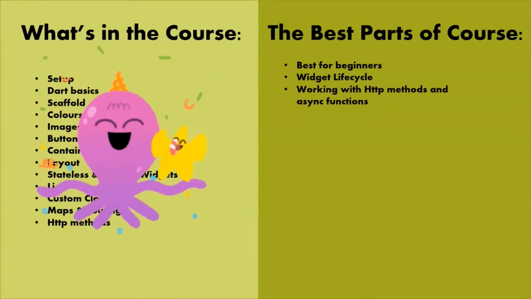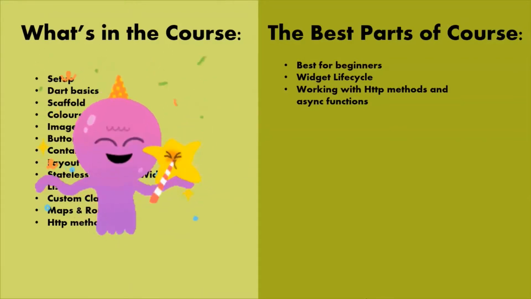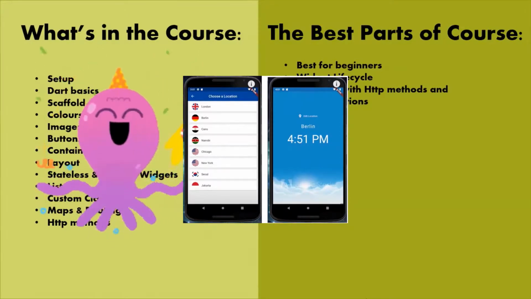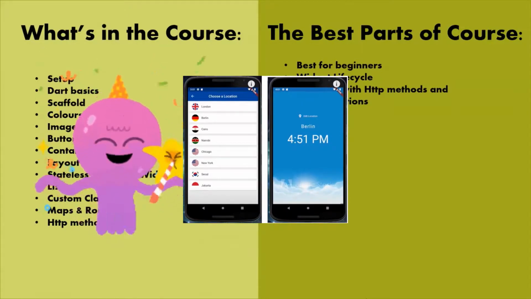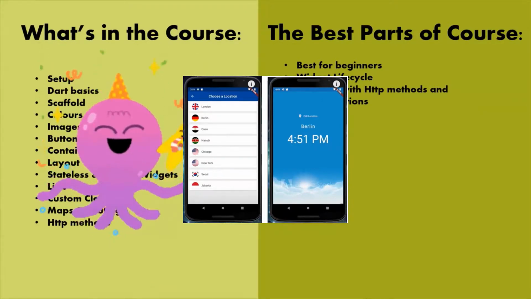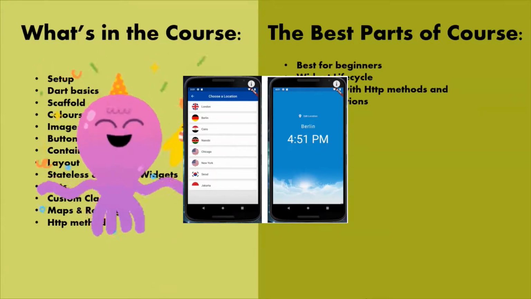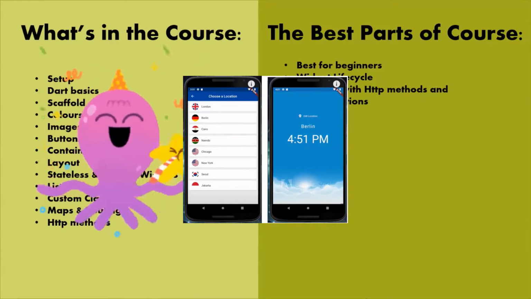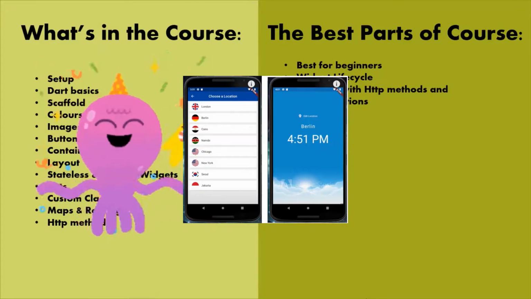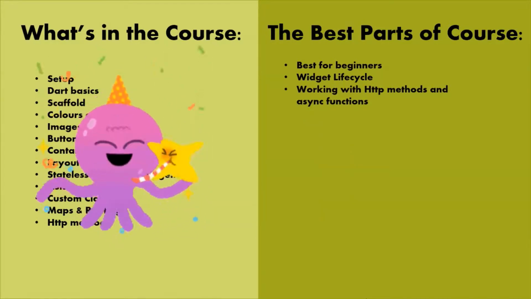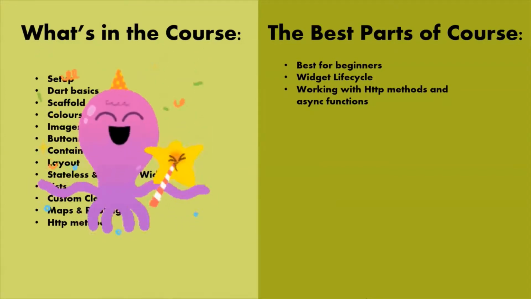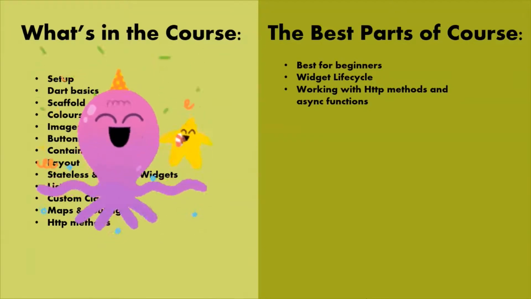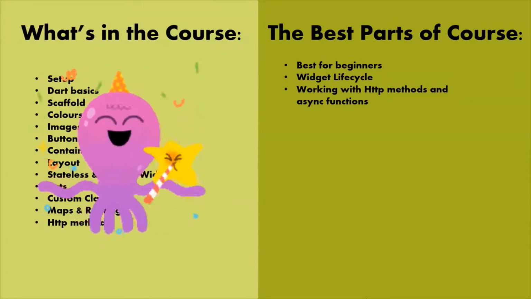async functions, which have been explained really well by giving an example of an application which shows us different times in different locations, time in the sense of real time, in different places like Cairo and other places. So with the help of this application, you can relearn the HTTP methods and async functions really well. So that's my view of the Net Ninja's Flutter course. If you have a single programming language as a base, then this is your go-to course. So let's move on to the bonus one now.